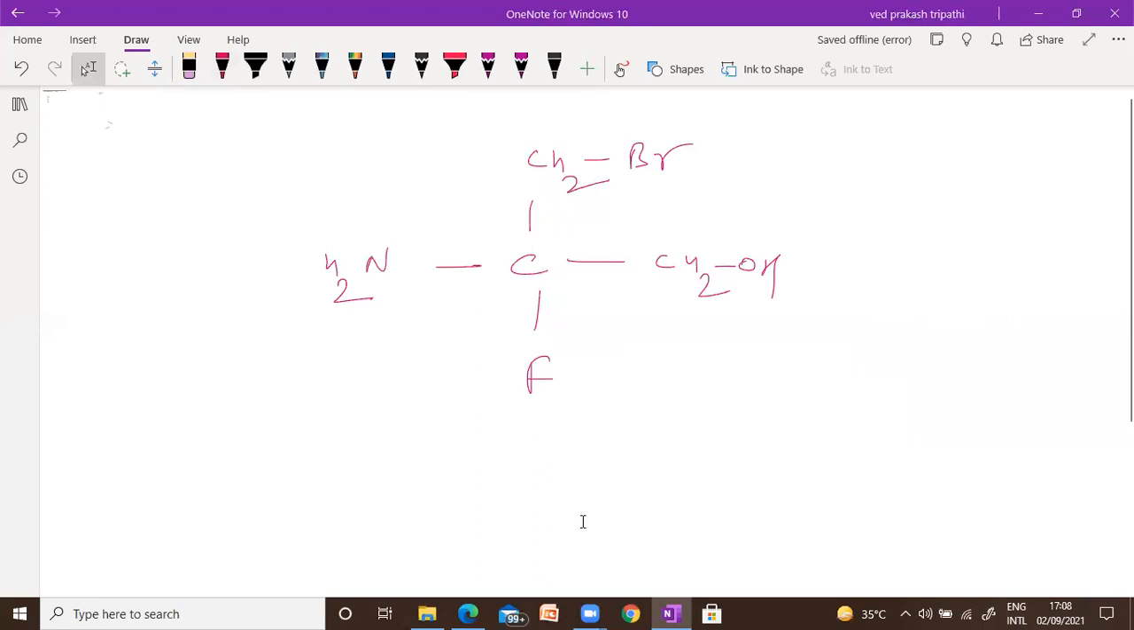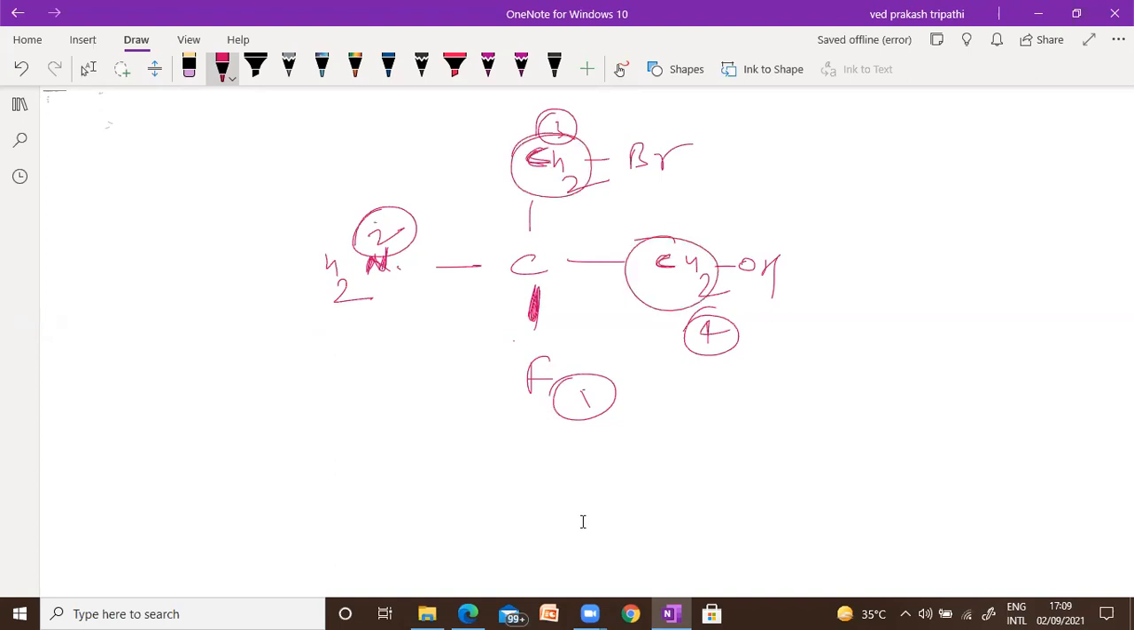Fluorine is 1. Nitrogen is 2. Bromine is 3. CHO is 4. Absolutely right. The reason is that you can see the first connectivity is nitrogen; here you have fluorine, here you have carbon, carbon. So between nitrogen and fluorine, fluorine has higher atomic number, so 1, nitrogen 2. Now this CH2 is common.